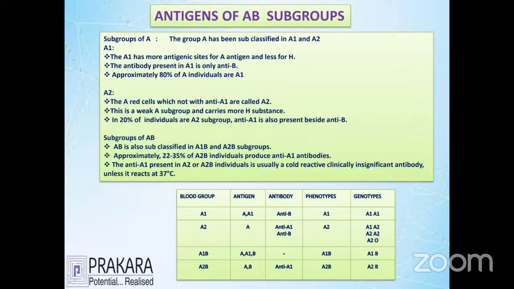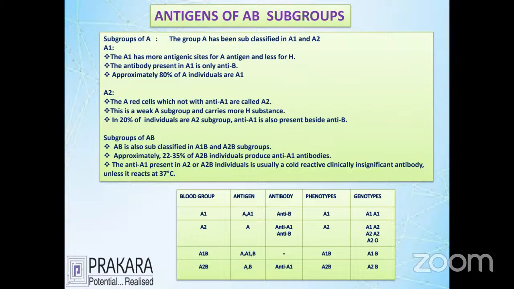Let's now see about Bombay groups. After that, we're going to see the subgroup systems of the antigen systems of blood groups. So here are the subgroup systems of the ABO group. One important thing is A1, A2, A1B, A2B. If any person tells me that I'm an A group, what are your subgroup characteristics? The subgroup is going to be A1 or A2 or A1B or A2B.